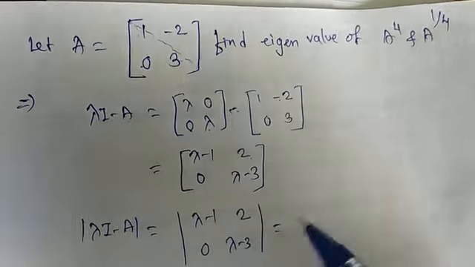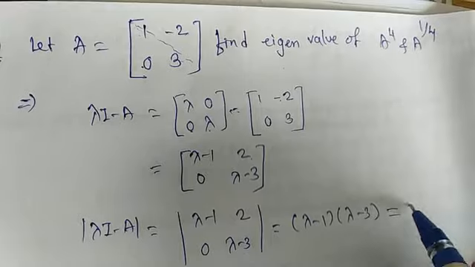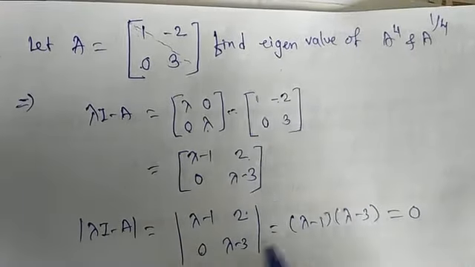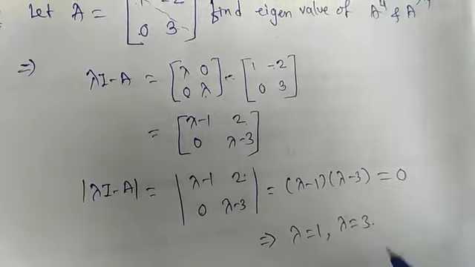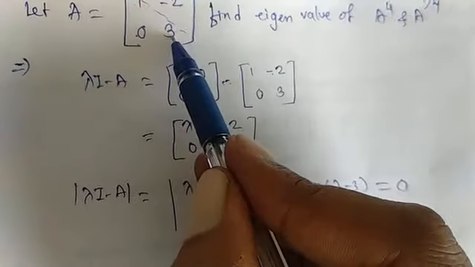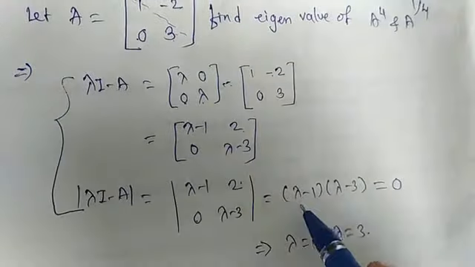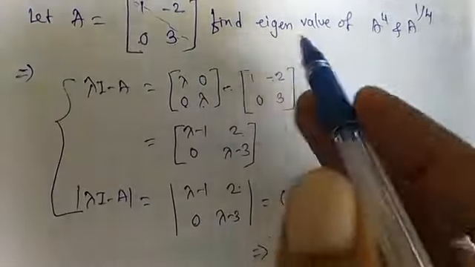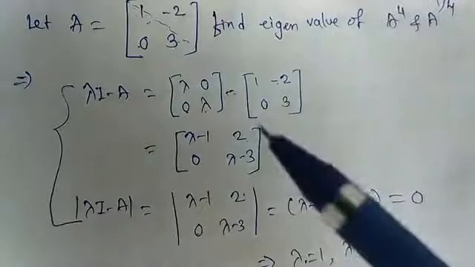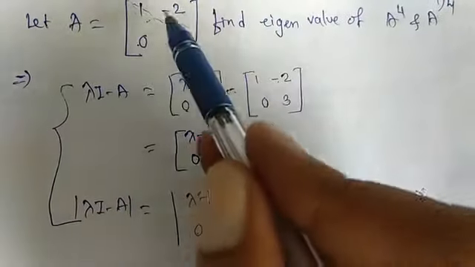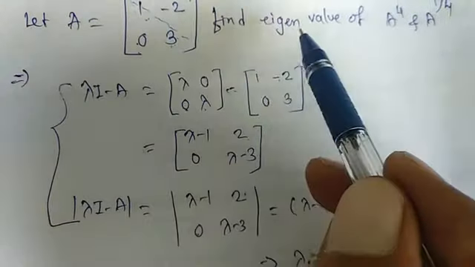So we have lambda minus 1 into lambda minus 3 equal to 0, because 2 into 0 is 0. So we get lambda is equal to 1 and lambda is equal to 3, which are our diagonal entries. You can directly write the eigenvalues of a lower or upper triangular matrix as its diagonal elements. So lambda is equal to 1 and 3 are its eigenvalues.